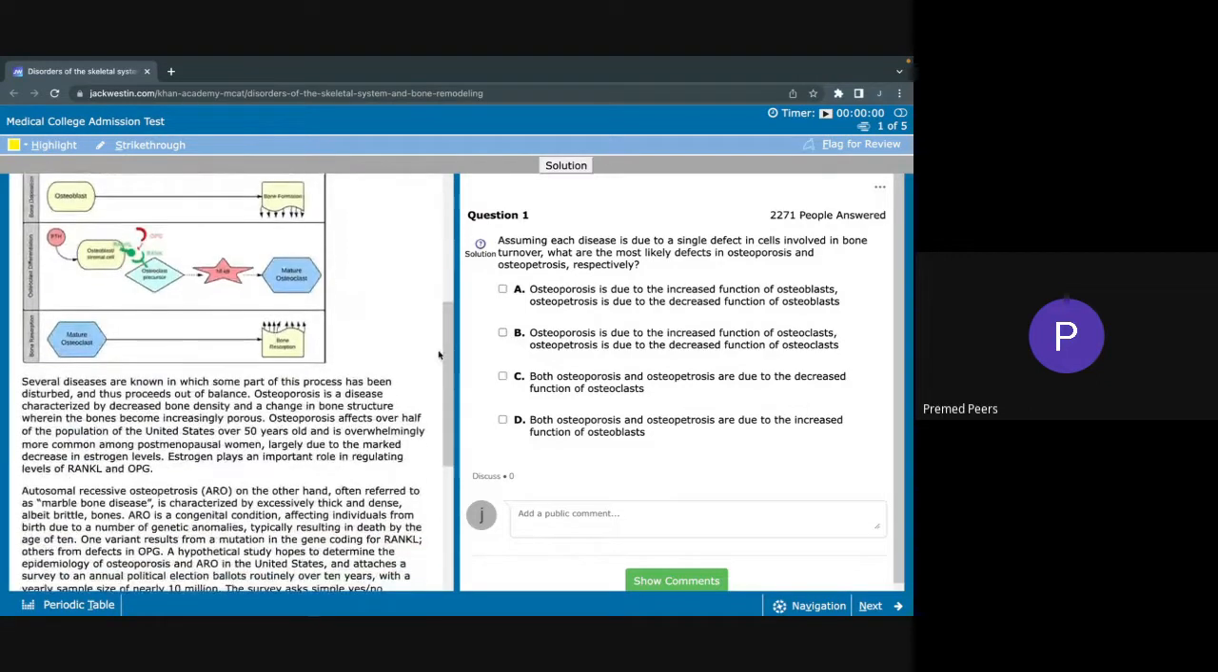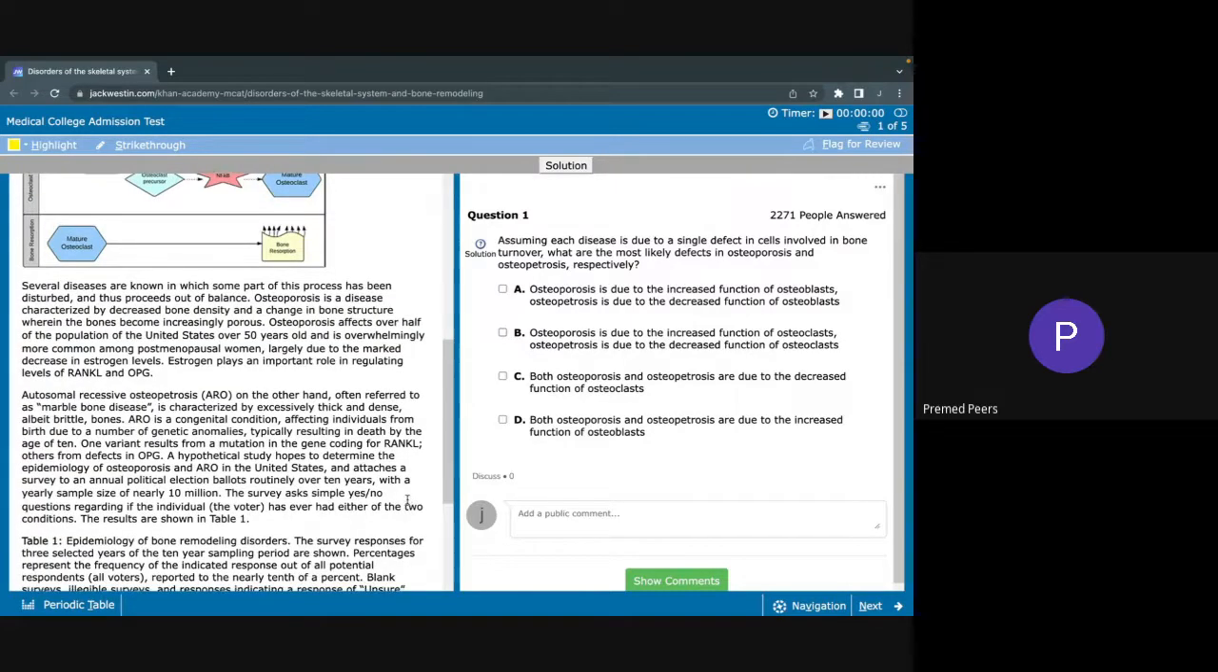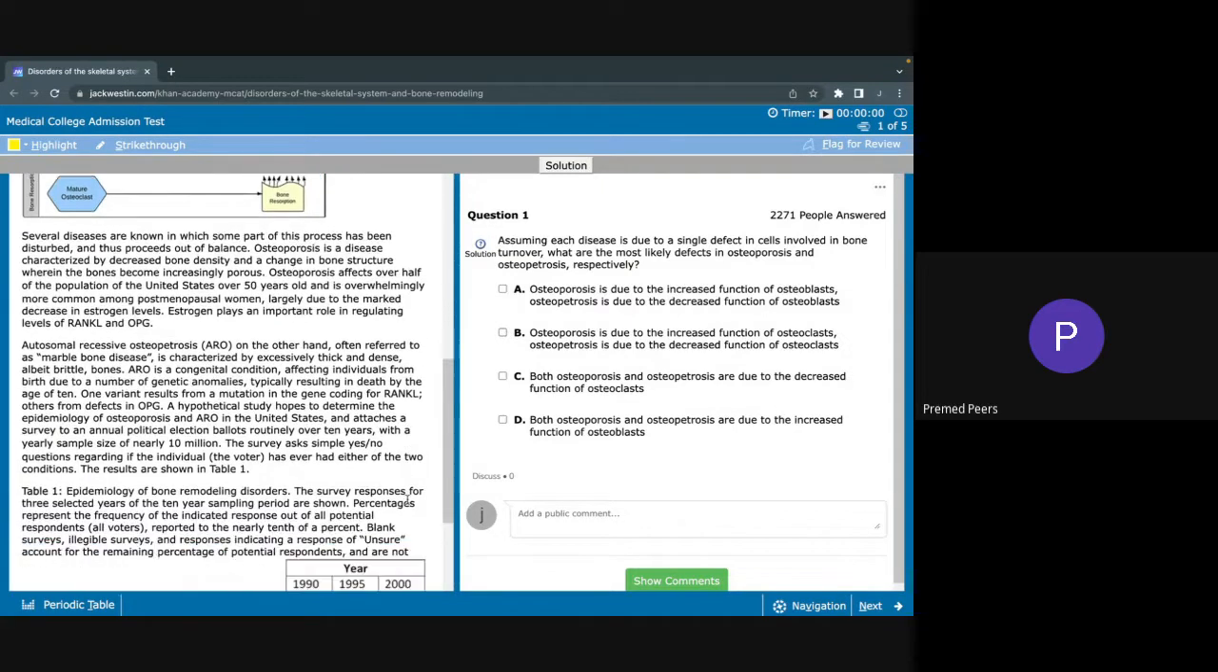Several diseases are known in which some part of this process has been disturbed and thus proceeds out of balance. Osteoporosis is a disease characterized by decreased bone density and a change in bone structure wherein the bones become increasingly porous. Osteoporosis affects over half the population of the United States over 50 years old and is overwhelmingly more common among postmenopausal women, largely due to the marked decrease in estrogen levels. Estrogen plays an important role in regulating levels of RANKL and OPG.